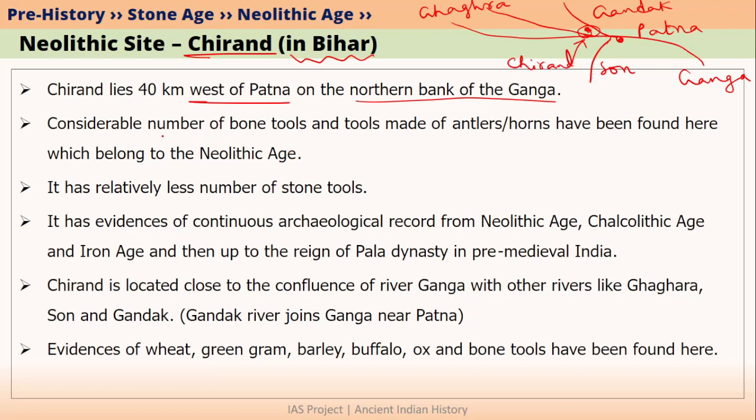In Chirand, we have found a considerable number of bone tools as well as tools that were made from antlers and horns, mainly from deer. So this is a very unique feature of Chirand.